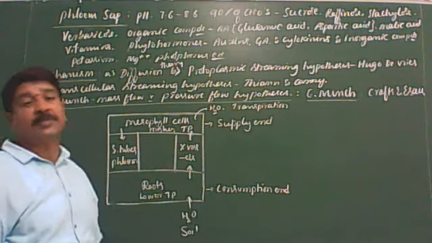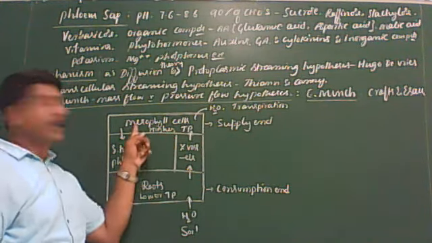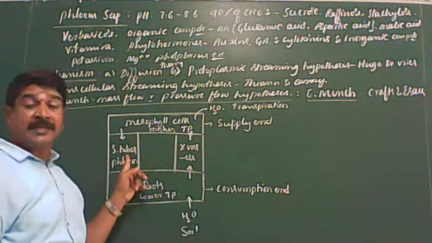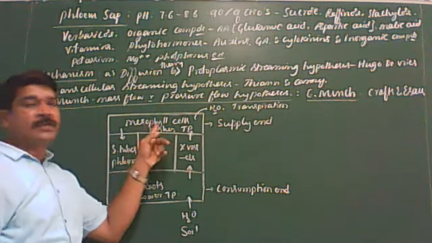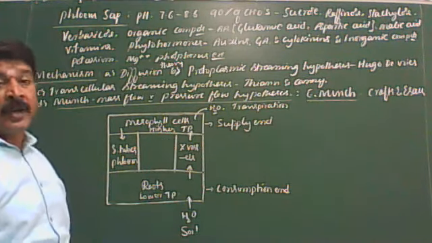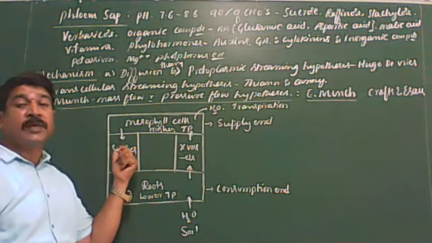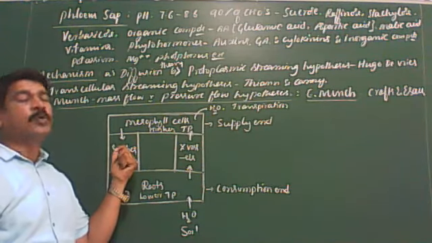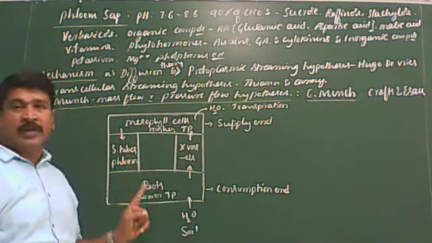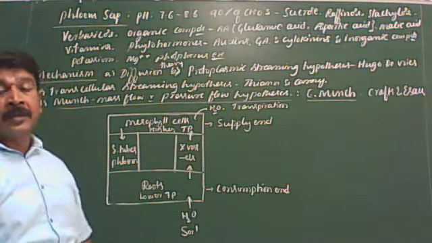As a result of this, water flows out of the mesophyll cells of the leaf into the sieve tubes of the phloem. Along with this water, soluble food molecules also enter into the sieve tubes of the phloem.